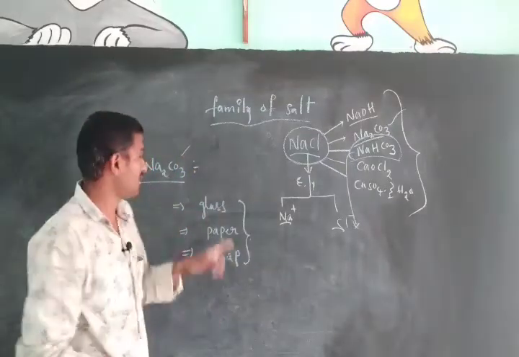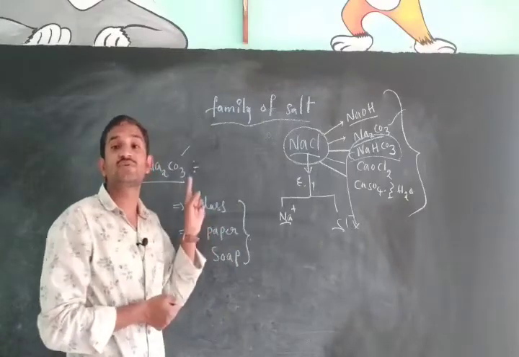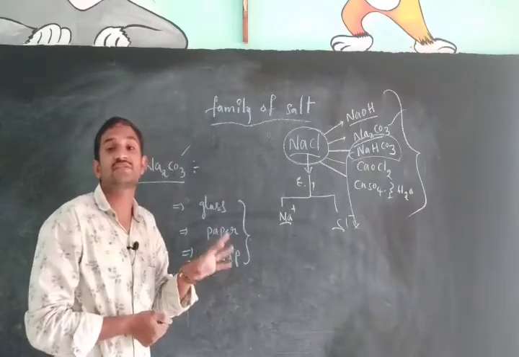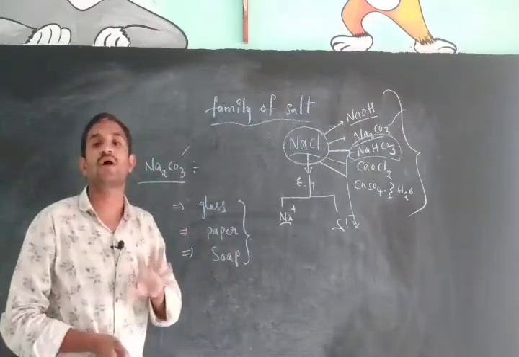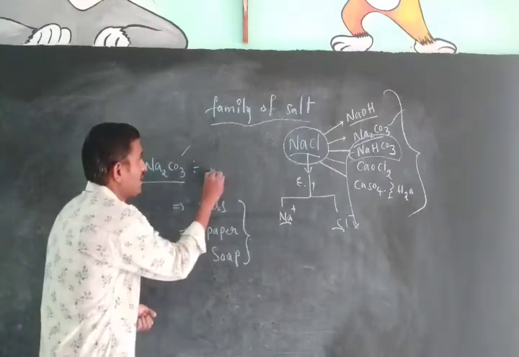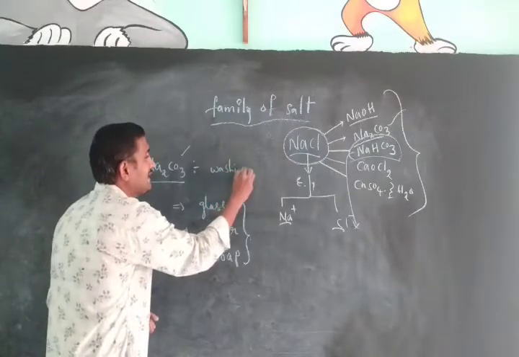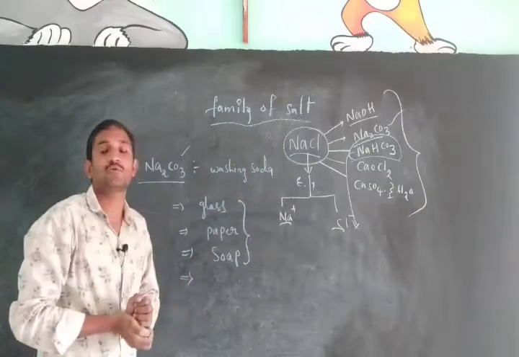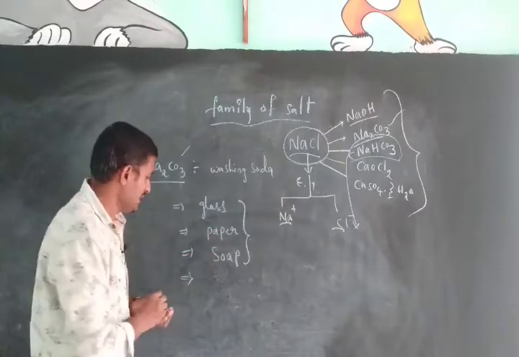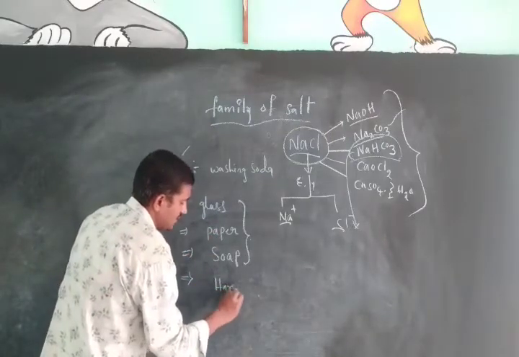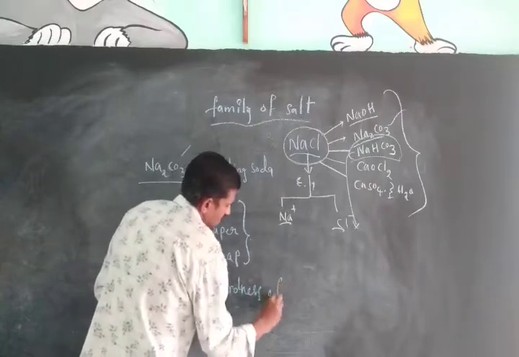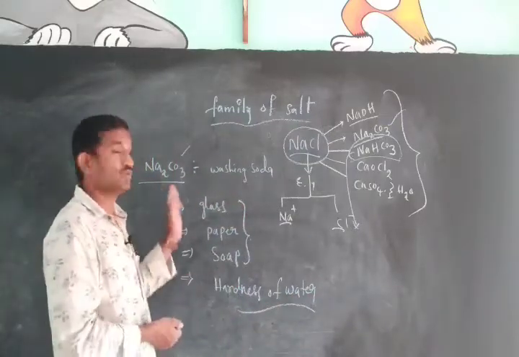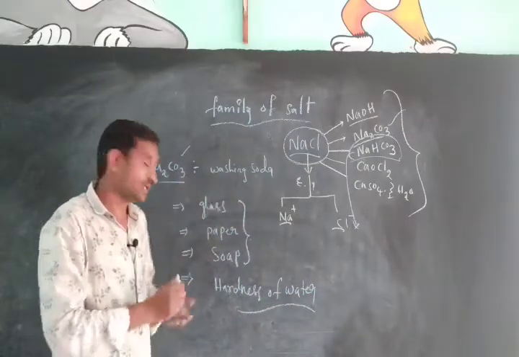We have to remember this concept. Where are we using this sodium carbonate? In the glass, paper, and soap industries. It is also called washing soda, not eating soda. Washing soda. Again, for what purpose can we use this? To remove the hardness of water. To remove the hardness of water, we have to use sodium carbonate only.